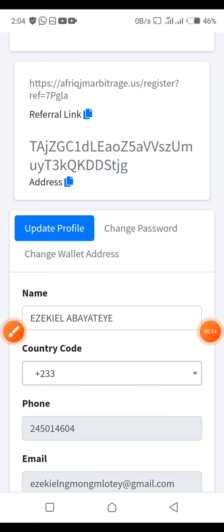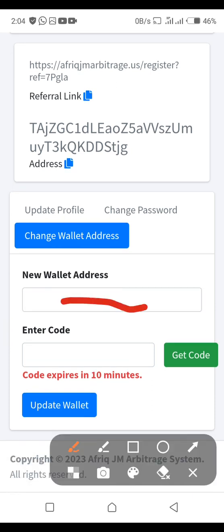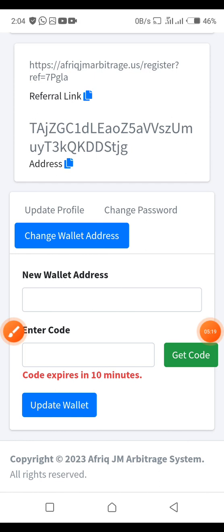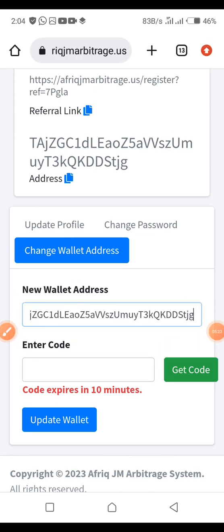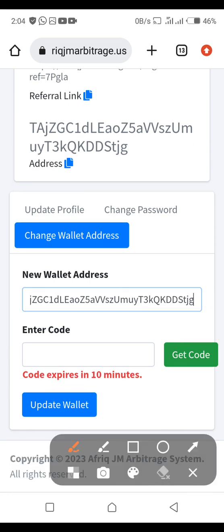Then where you have new wallet address, you paste the wallet address you copied from your Binance platform. Just highlight and paste it here. Then click on this one that says get code. The system will send a code, because it needs to be sure it is you.